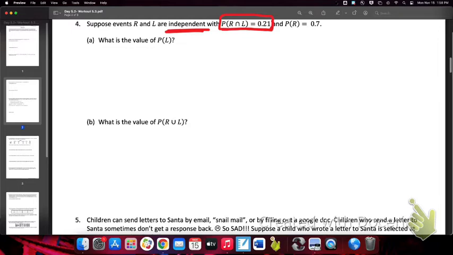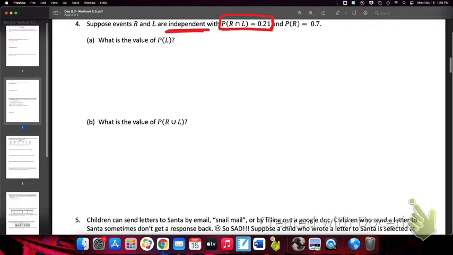Yes. It sure does. If the probability of them overlapping is anything other than 0, they're not mutually exclusive. So are these guys mutually exclusive? No. They happen at the same time 21% of the time. They are not mutually exclusive. Not even a little. The probability of R is 0.7. What is the value of the probability of L?